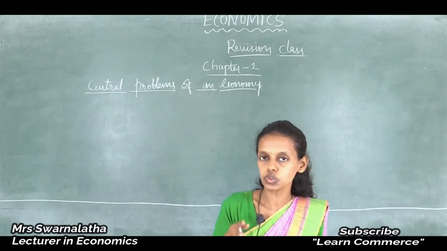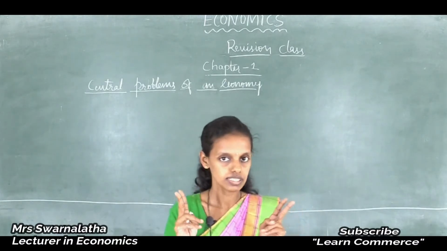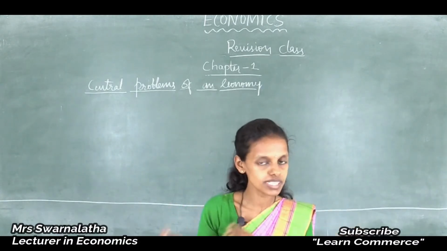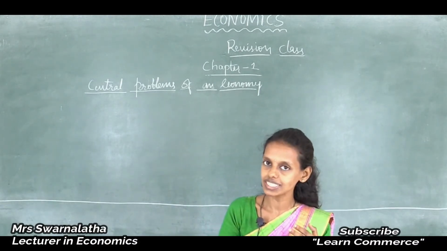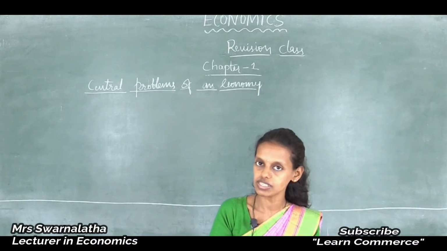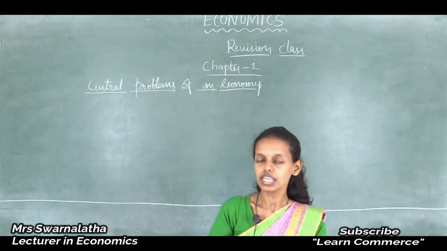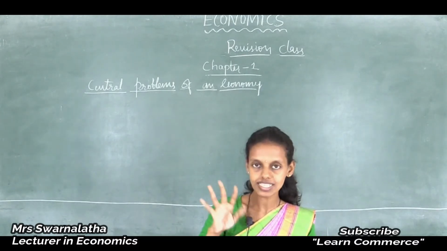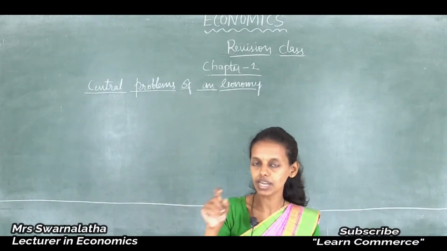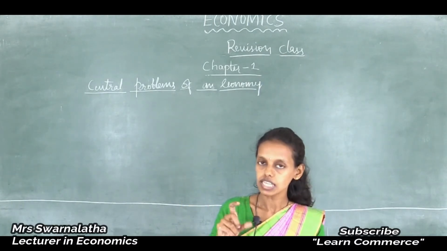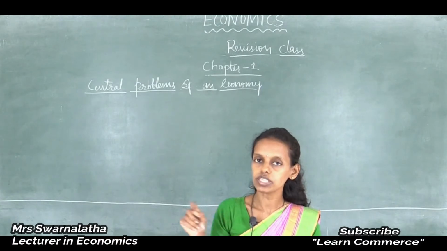First chapter, as you know there are two branches in economics, microeconomics and macroeconomics. The first part of economics we are studying in class 12 or second PUC is microeconomics. In microeconomics there are 6 chapters, but 2 chapters were deducted, that is the 5th and 6th chapter: market equilibrium, and chapter 6 is non-competitive market.